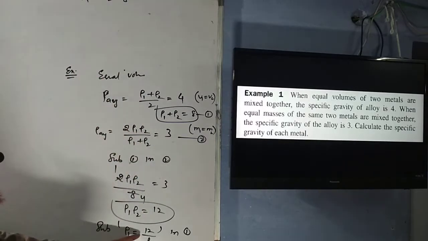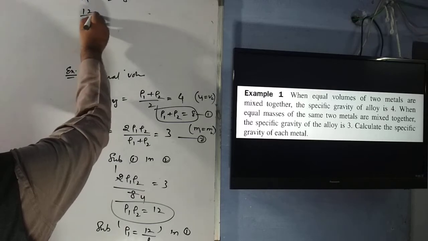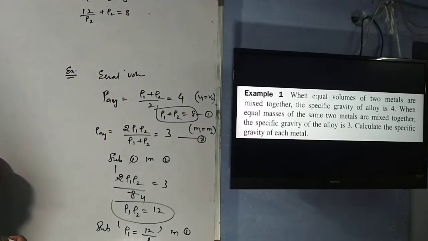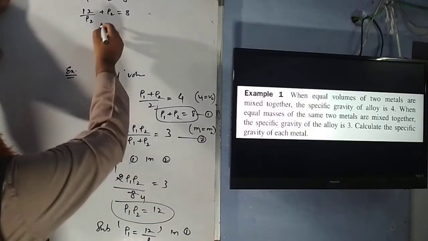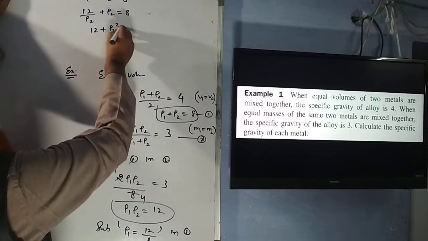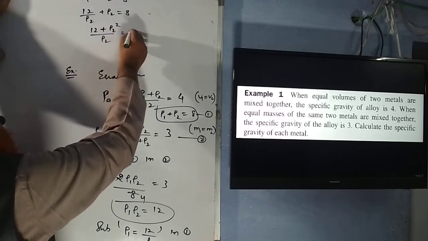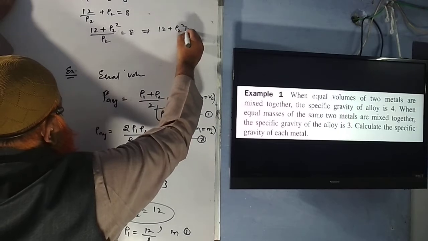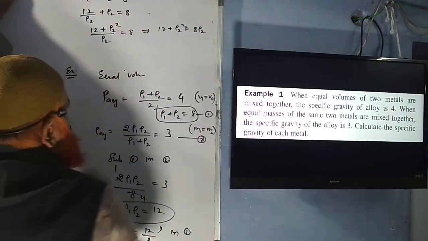Instead of rho 1, you'll write 12 by rho 2 plus rho 2 is equal to 8. Then taking the LCM, 12 plus rho 2 square by rho 2 is equal to 8. This implies that 12 plus rho 2 square is equal to 8 rho 2.